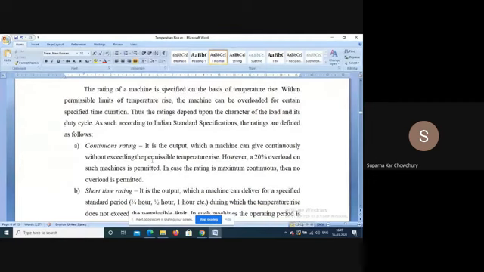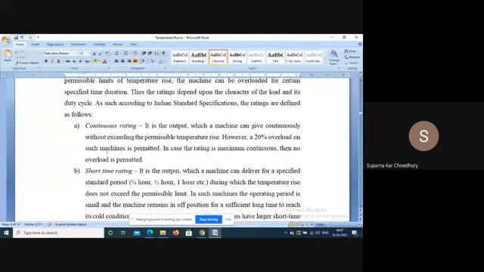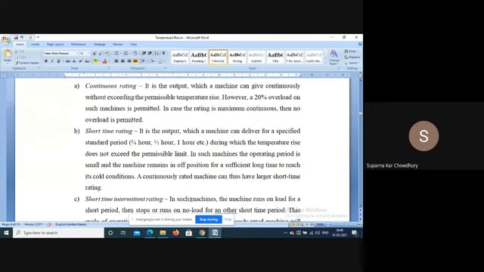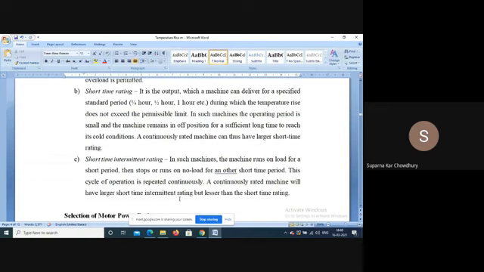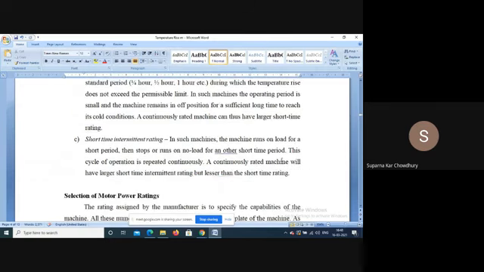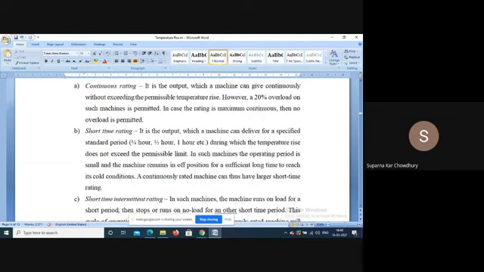Depending on this, we have already defined the duty cycle, that is continuous rating we have defined, then we had short time rating. For short time rating, the requirement is that the duration of off time is so long that the machine goes back to the ambient temperature. In short time intermittent rating, the duration of off time is not sufficiently long, so the machine cannot go back to the ambient. So the temperature rise will go on increasing.